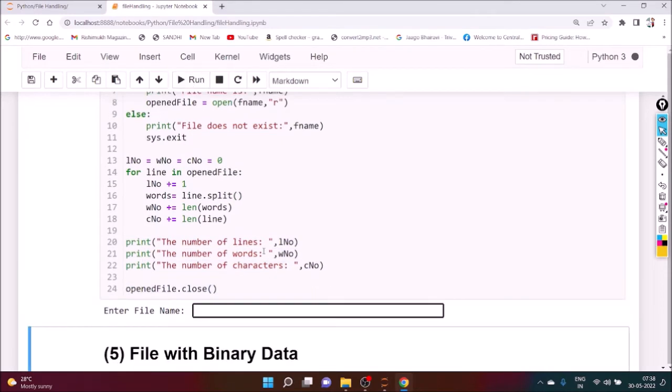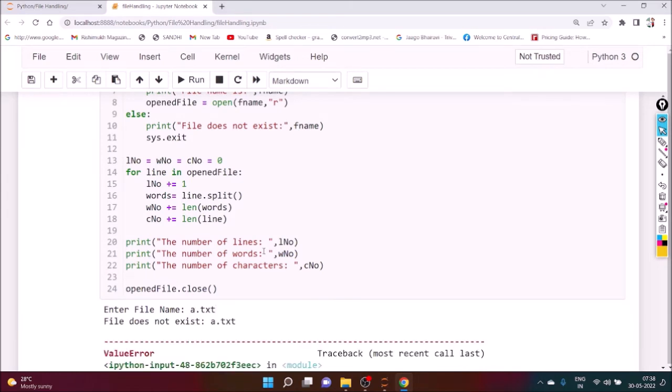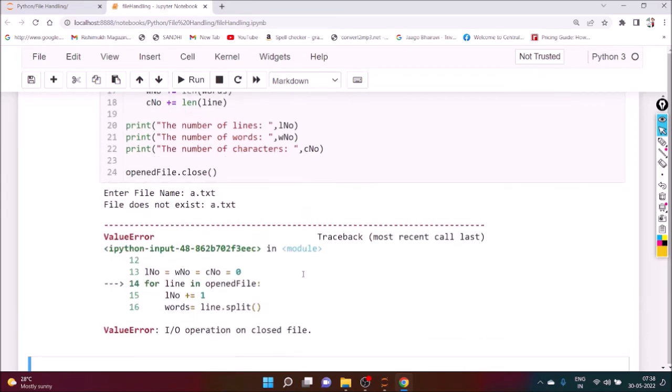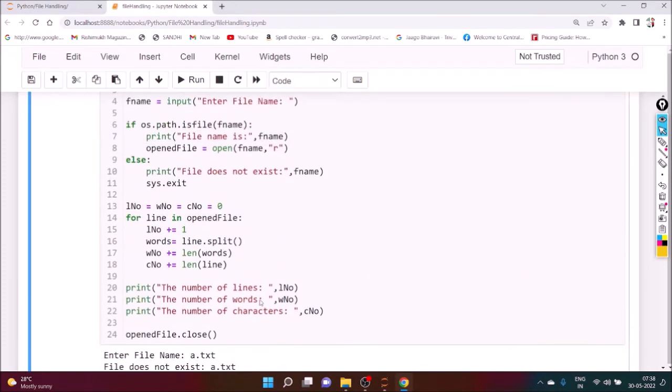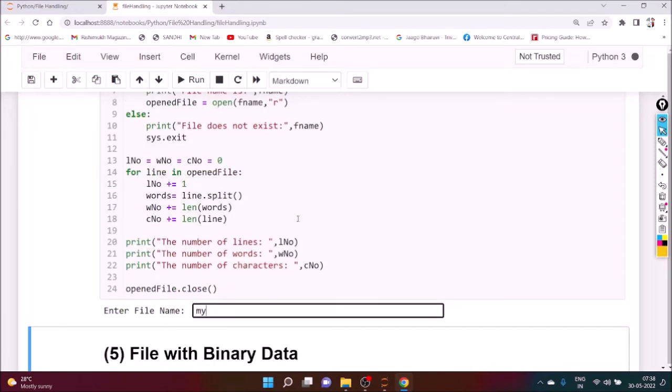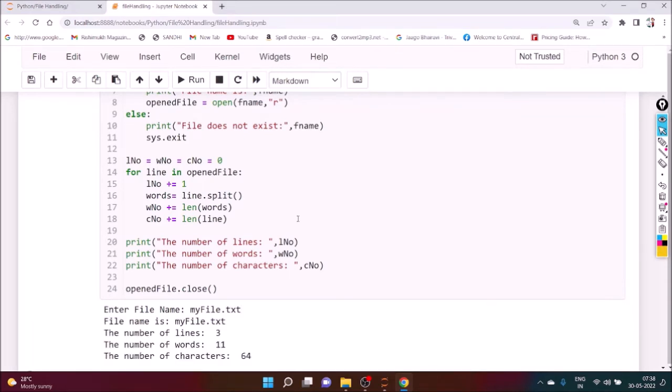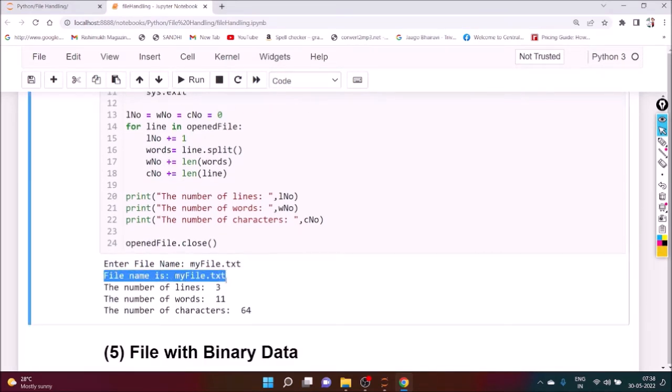Okay, execute it. Name of the file is say a.txt. So the file doesn't exist, it will raise a value error, and it will print the value error exception. Now it is better to give the exact name. Suppose myfile.txt. So you can see the file name is this one. Number of lines 3, number of words 11, number of characters 64.